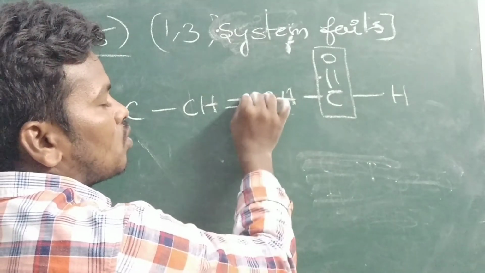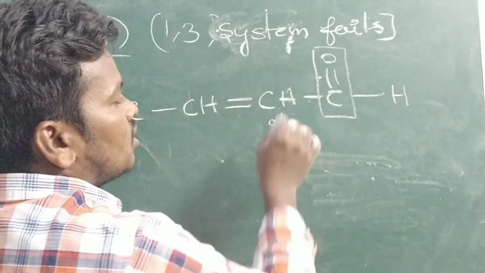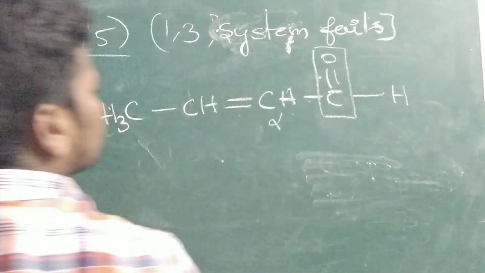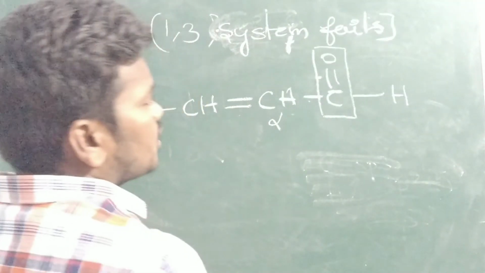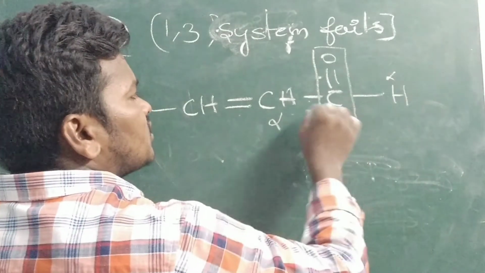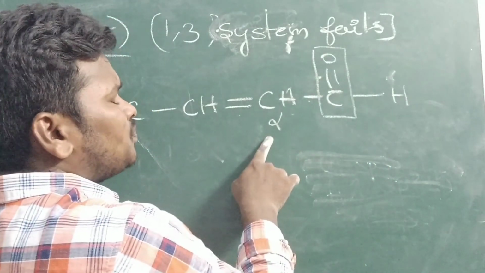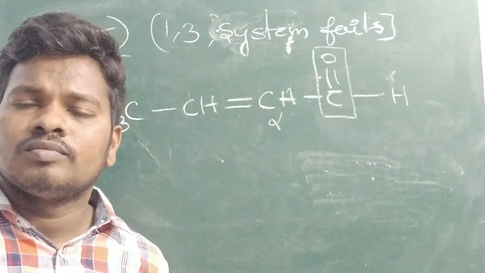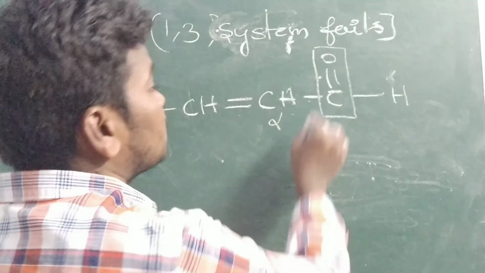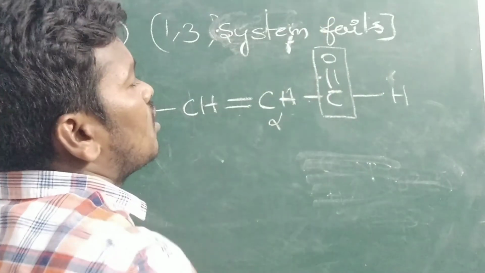It is sp2. 1, 2, 3, three sigma bonds are there, so it is sp2 hybrid. So in that sense, it is not tautomerism. That means the 1 3 system fails here.